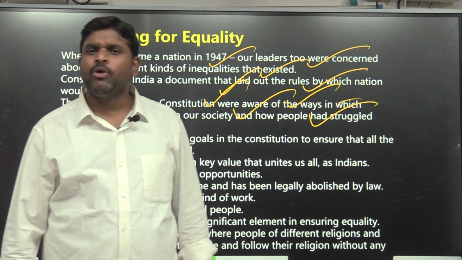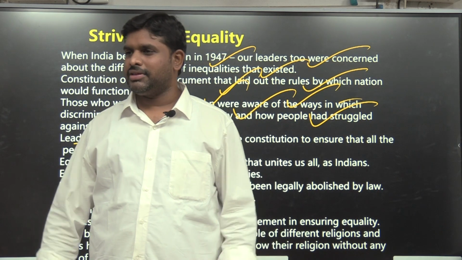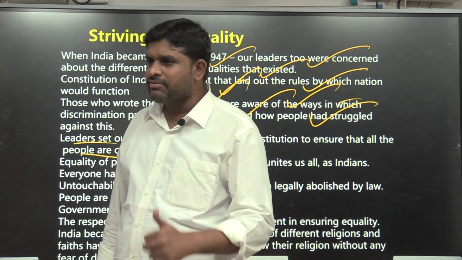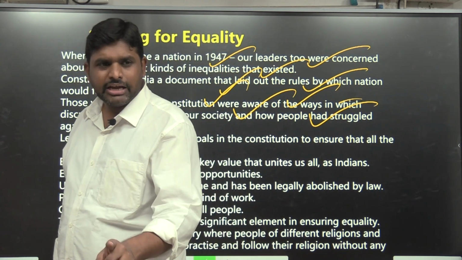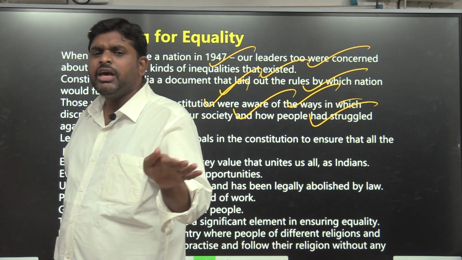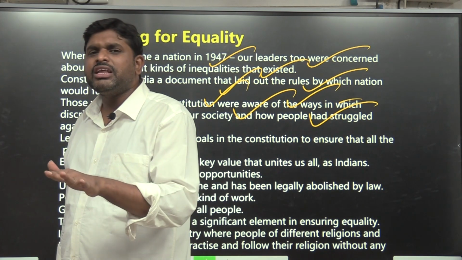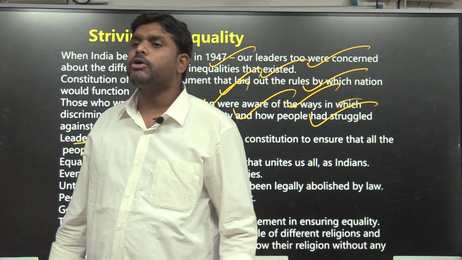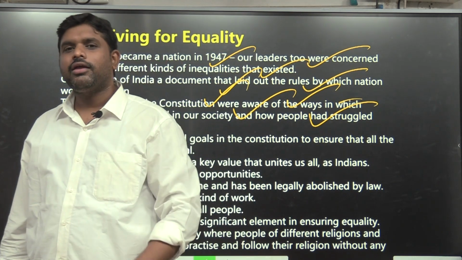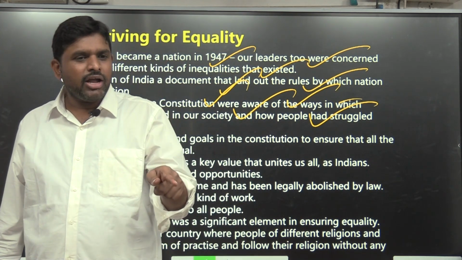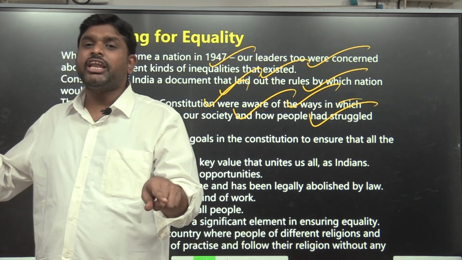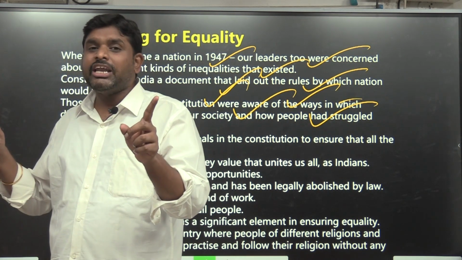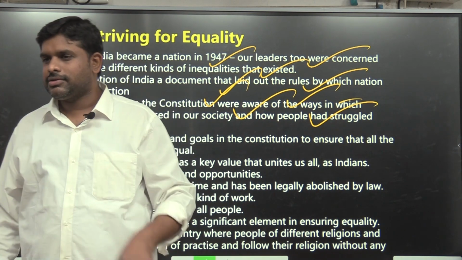When there is equality, what will be there? Justice will be there. You know why we give reservation? We give reservation because all people are not equal. First we make everyone equal. When everyone is equal, then we can give justice easily. So first we have to make what? Equality. When there is an equal society, then we can ensure justice. Without equality, we cannot ensure justice.